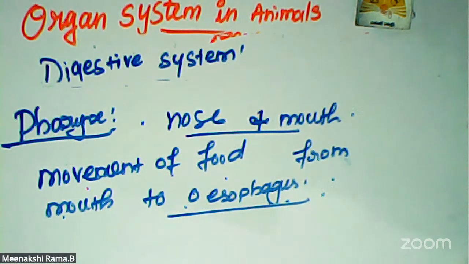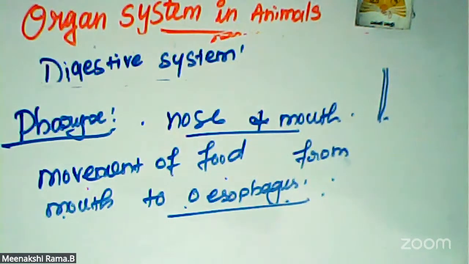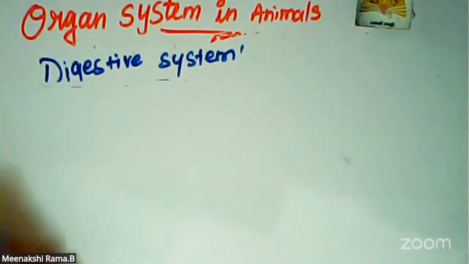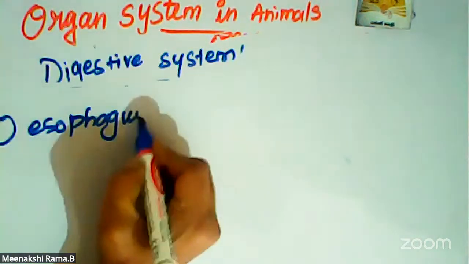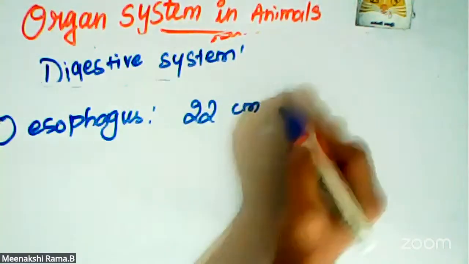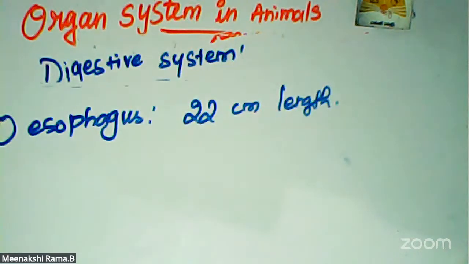Esophagus means the food pipe, a muscular membrane. It is a long tube, a muscular membranous canal around 22 centimeters in length. Function of the esophagus: 22 centimeter length, so that is the food pipe.